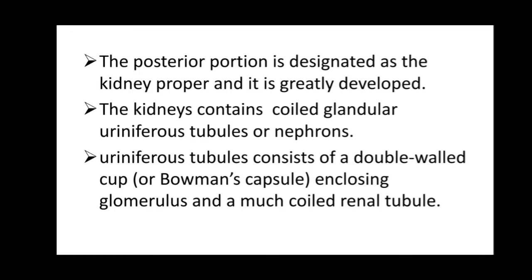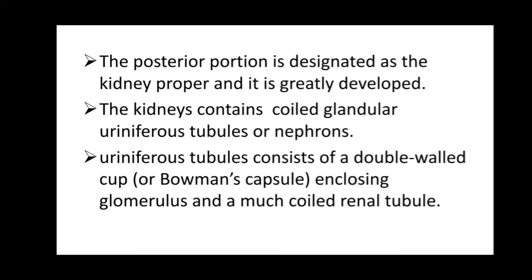Now, the posterior portion is designated as the kidney proper and it is greatly developed. The kidney contains coiled glandular uriniferous tubules, or the nephrons. Uriniferous tubules consist of a double-walled cup known as Bowman's capsule.